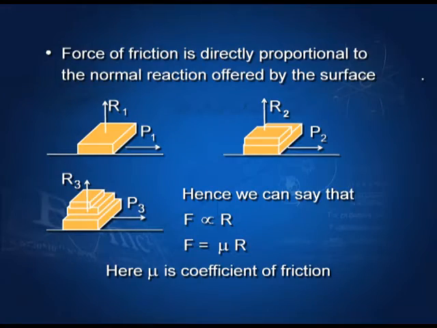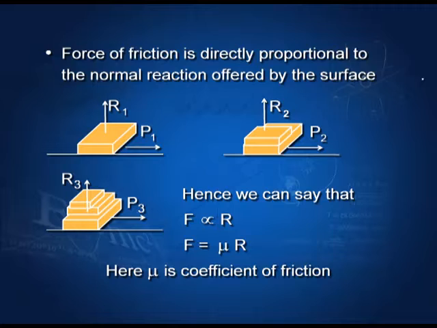Force of friction is directly proportional to the normal reaction offered by the surface. Let us say we have a body of mass m. In order to move it, it is to be pulled by a force P1. The normal reaction offered by the body to this given body is say R1. If we put another block on the given body and we want to move it, then we will have to apply force P2. This time the normal reaction is R2.